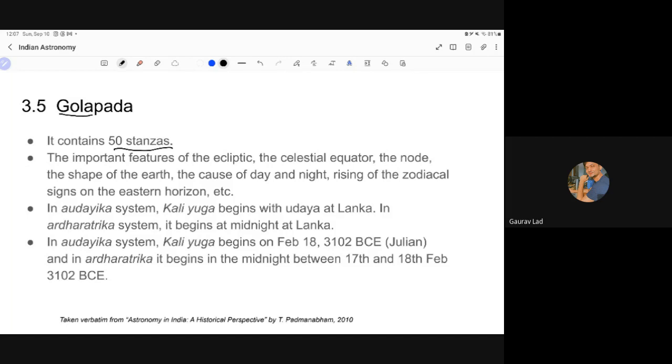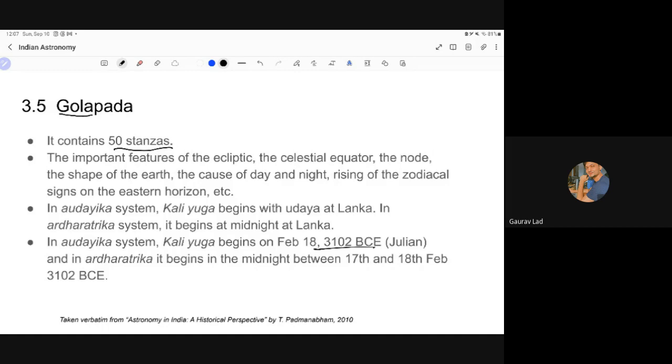So it was Aryabhata who actually gave the value of the beginning of Kali Yuga, as this. This is Aryabhata's date of the beginning of Kali Yuga. We find that in his text, Aryabhatiya, and he was the one who proposed that. And there are two systems. In the Audayika system, Kali Yuga begins with sunrise at Lanka. Lanka is not Sri Lanka or Ravana's Lanka. Lanka is actually one particular position in India where astronomical observations were taken, and that was a reference.